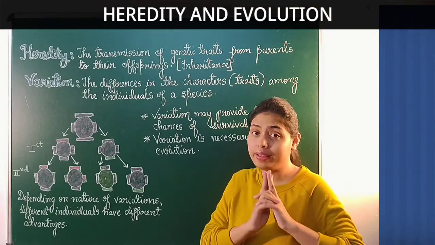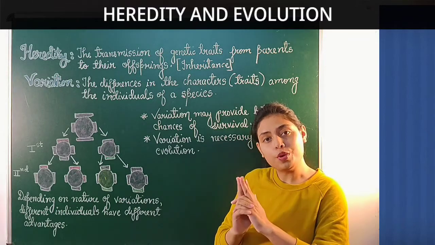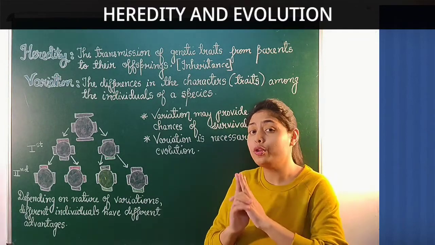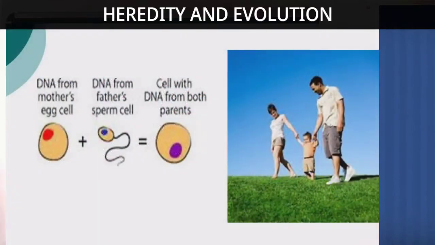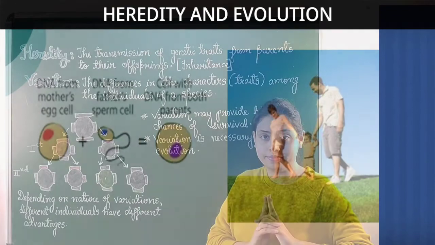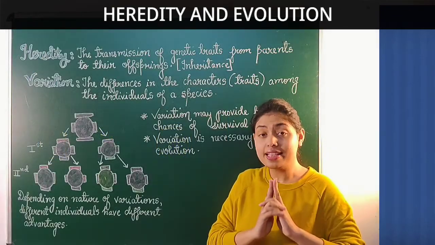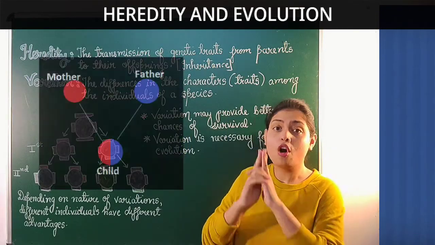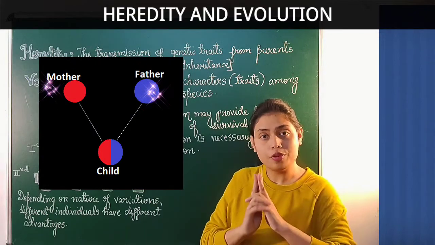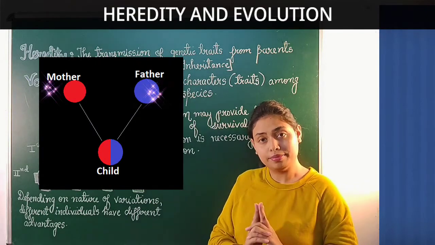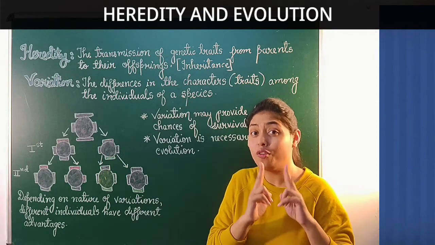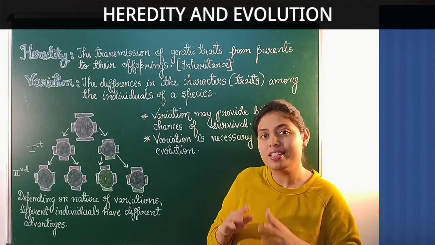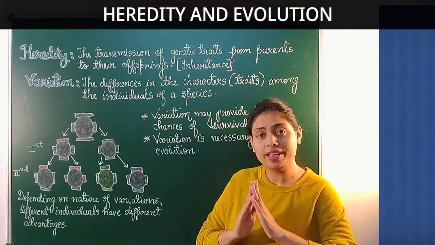The cause of variation in an offspring produced by sexual mode of reproduction is the combination of two genes coming from two different individuals. An offspring gets half of its genes from its mother and half of its genes from its father. And this combination or mixing of two genes causes variation in an offspring.